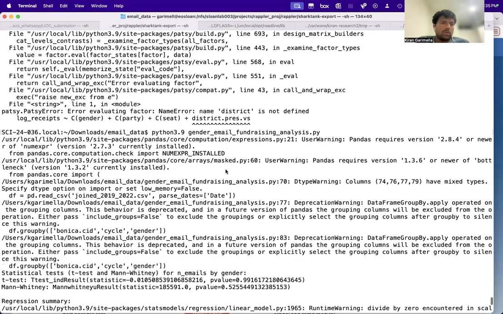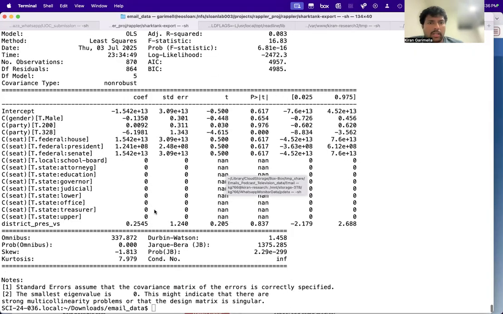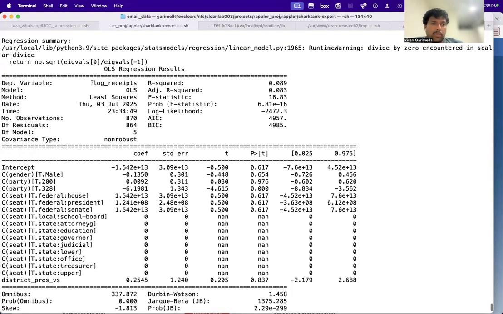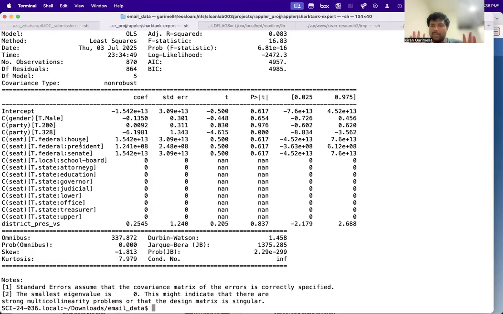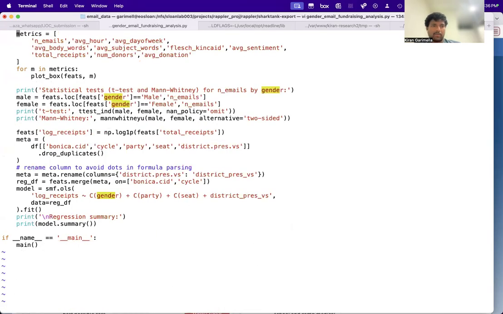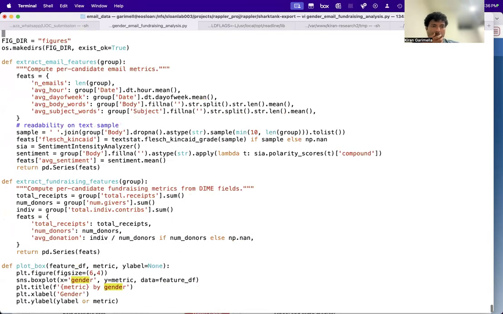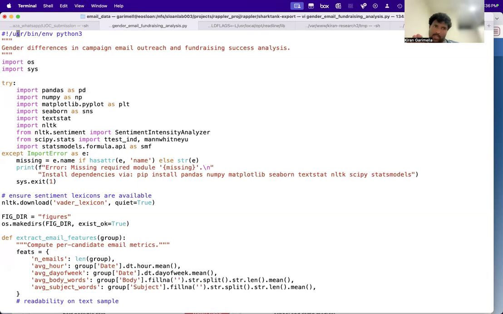All right. So, okay, it did run and it gave me the outcome. So now I have to interpret this. I think this is quite good. Let me not be the worst person and just let it run. What I want to check is what it did. So firstly, the thing it did is a general difference in campaign email outreach.